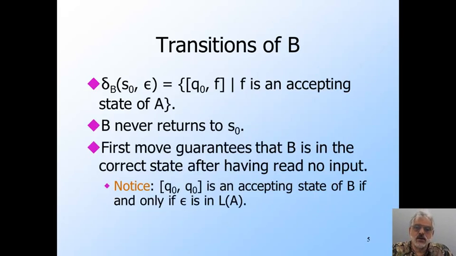And this first move guarantees that the empty string is handled correctly. B accepts the empty string if and only if Q0, the start state of A, is accepting. But that means A accepts epsilon, and half of epsilon is epsilon. Thus B accepts epsilon if and only if epsilon is in half of L.